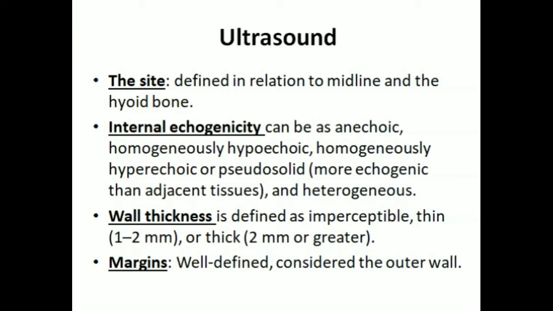Internal echogenicity can be anechoic, homogeneously hypoechoic, homogeneously hyperechoic, or pseudo-solid, more echogenic than the adjacent tissue, and heterogeneous. Wall thickness is defined as imperceptible, thin, or thick. The margins are well defined, considered the outer wall.